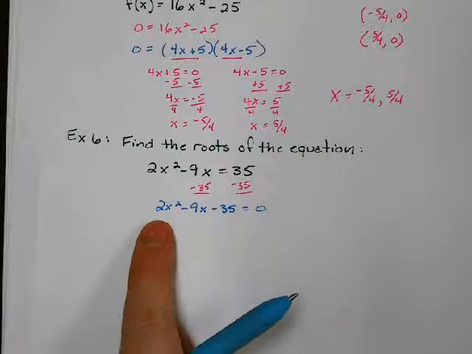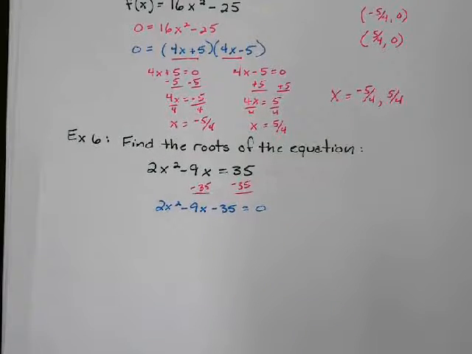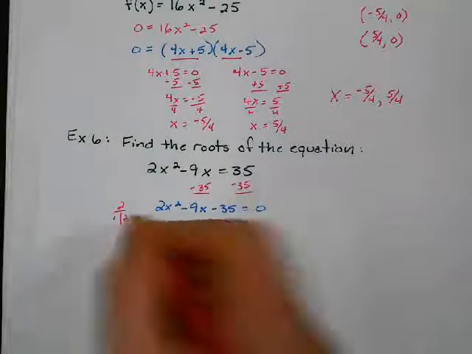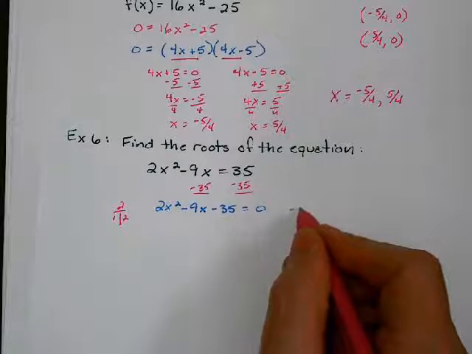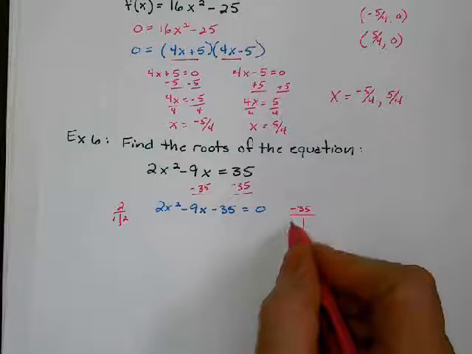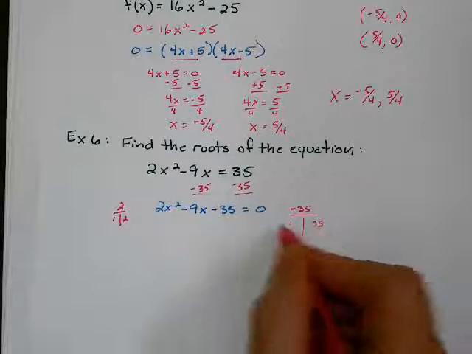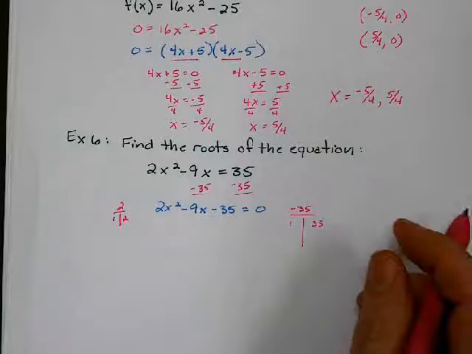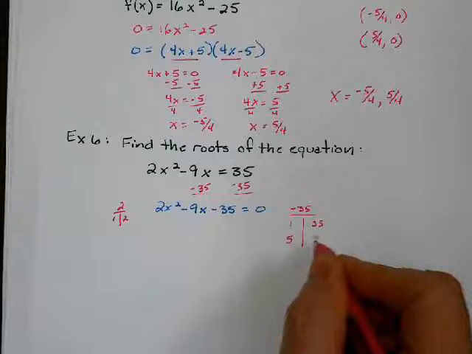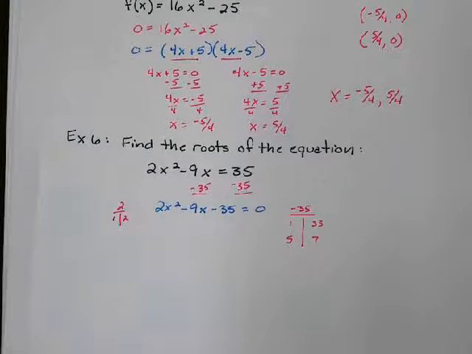So that means that that number there has to be made up of, in the front, 1 and 2, and in the back, negative 35 could be 1 and 35, and one of them would have to be positive, the other would have to be negative, or 5 and 7, and one's positive, one's negative. I think I see what the answer is going to be.